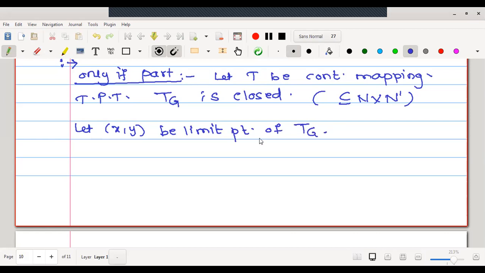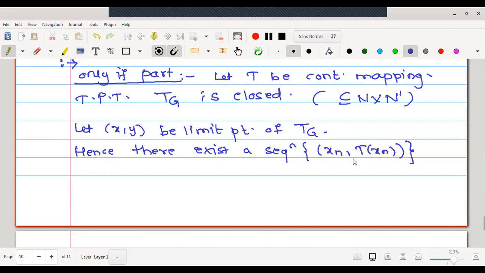If it is a limit point, what does it mean? That there exists a sequence in TG which converges to (x, y). Hence there exists a sequence, which I will write as (xn, Txn), because we are selecting this to be a sequence in TG.